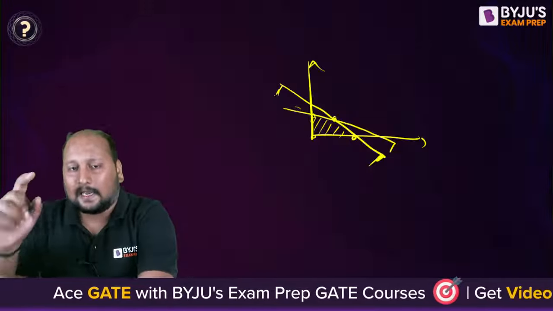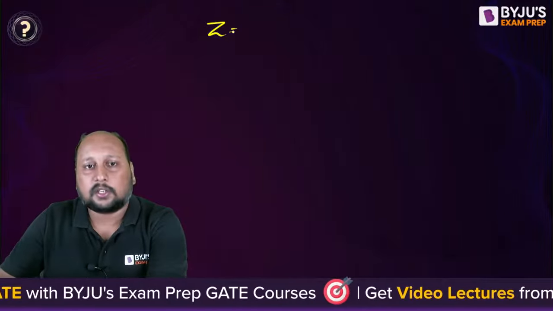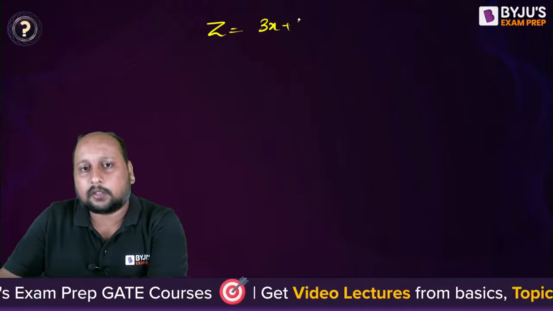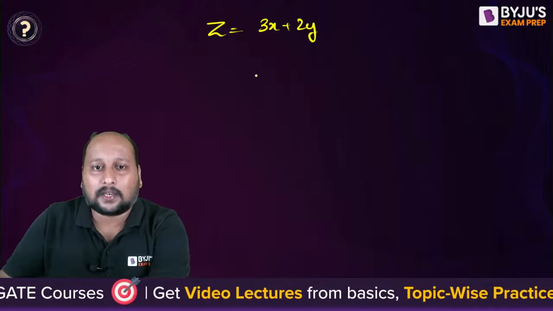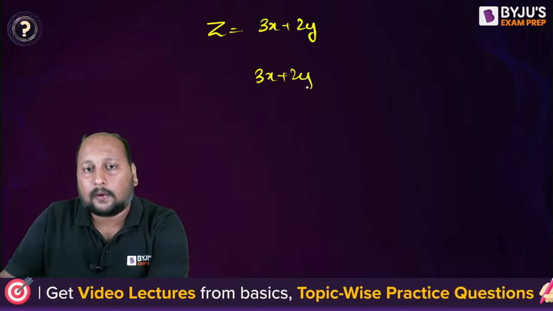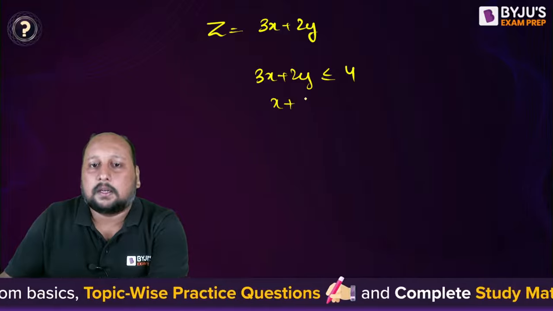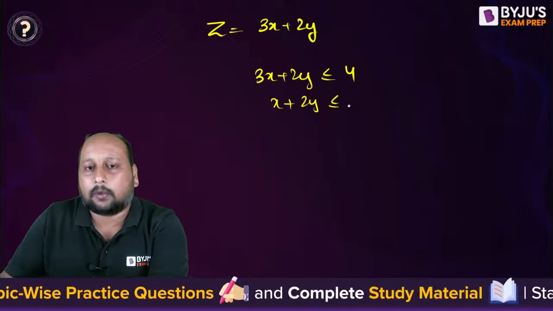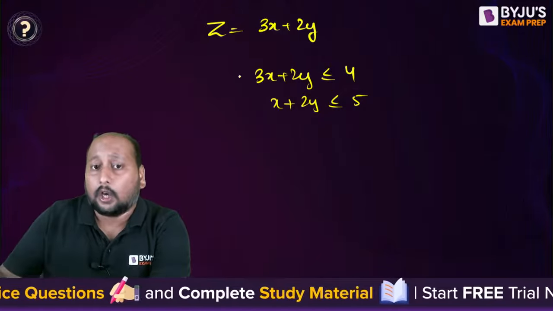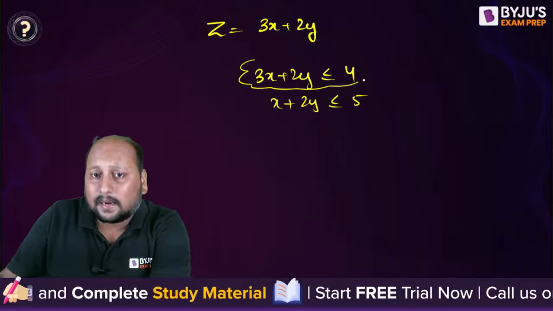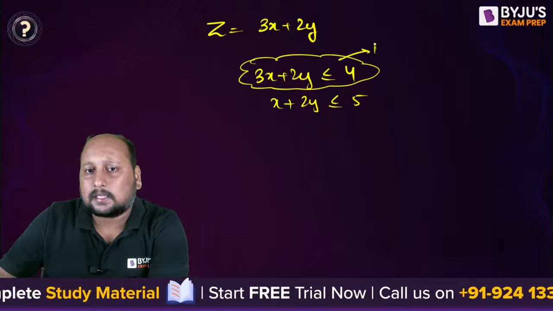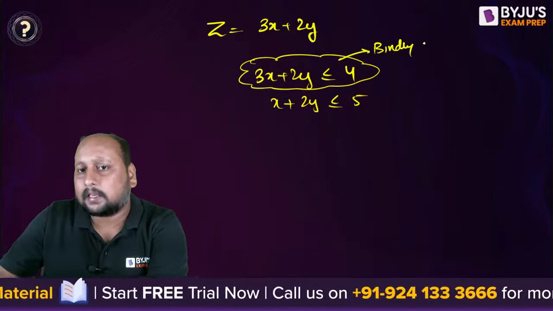Okay, fine. Let us take one example. Let us suppose the objective function is equal to 3x plus 2y, and there is one constraint as 3x plus 2y less than or equal to, let us suppose, 4, and x plus 2y is less than or equal to 5. Let us suppose there are two constraints. So definitely by looking at this, can we say this is a binding constraint? This is a binding constraint. When you calculate, you'll get this to be the binding constraint.